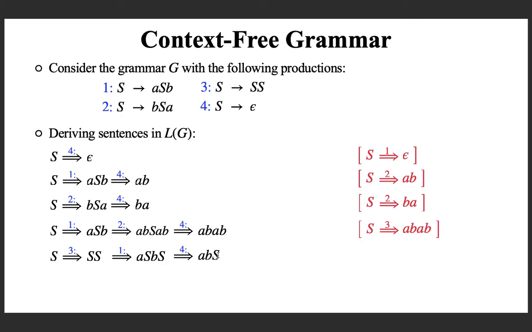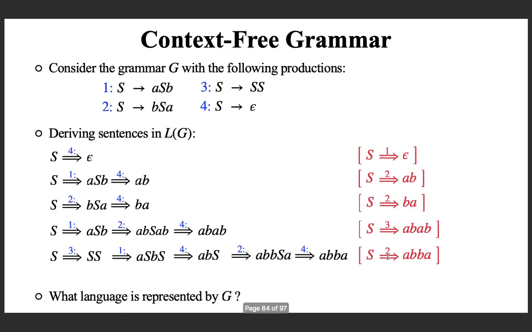And now suppose I apply production number 2 on this single S. I will get BSA. And production number 4 will now allow me to derive ABBA. You can say that you derived ABBA in how many steps? This is a typo, sorry for that. How many steps? 1, 2, 3, 4, 5 steps. This should be 5. Sorry for the typo. So in 5 steps, I derive ABBA.